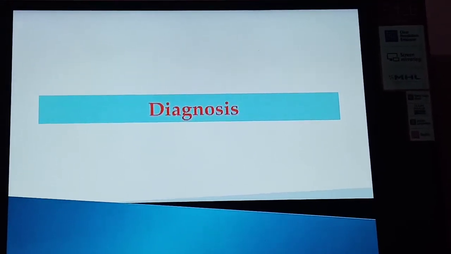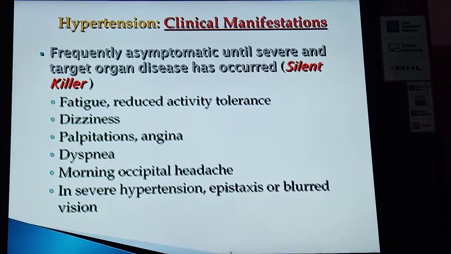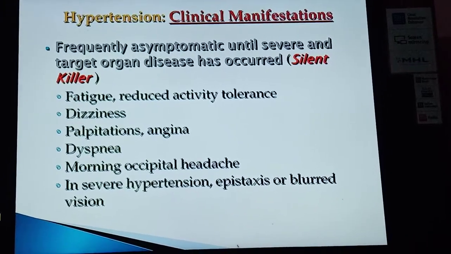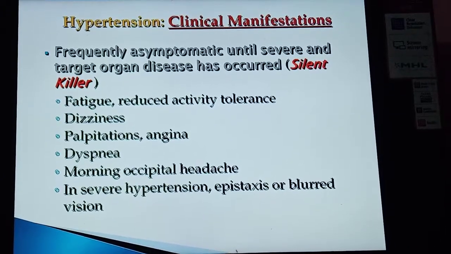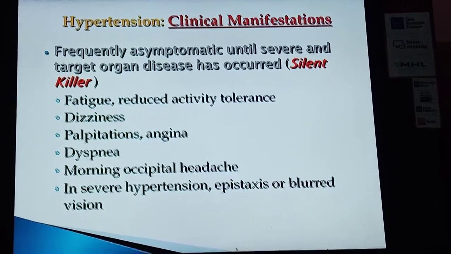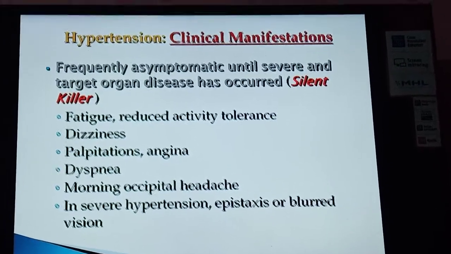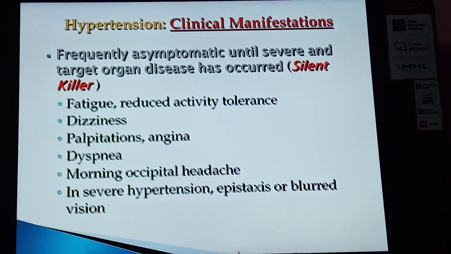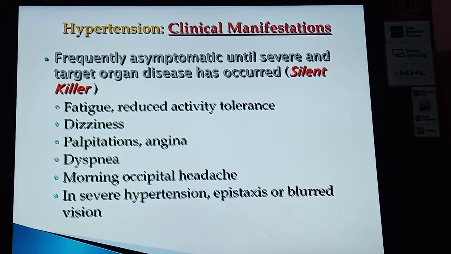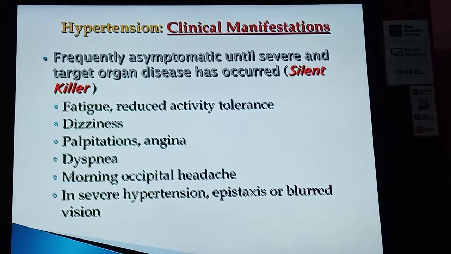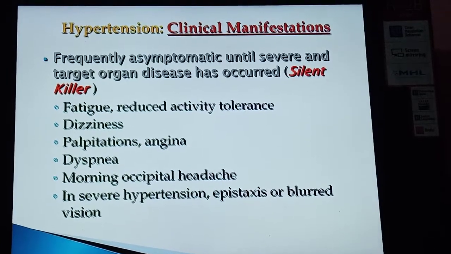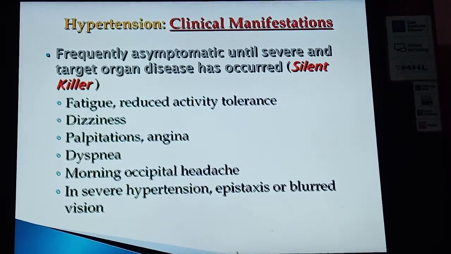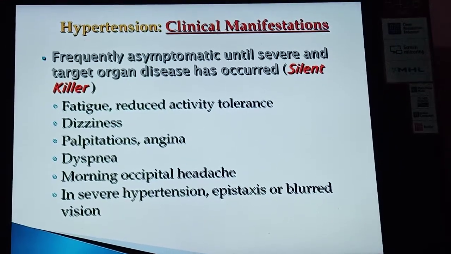Now the diagnosis. Frequently the clinical manifestation of hypertension is usually asymptomatic until severe target organ disease has occurred. So it is also known as the silent killer. The clinical manifestation may be fatigue, reduced activity tolerance, dizziness, palpitation, angina, dyspnea, morning occipital headache. In severe hypertension, epistaxis or blurring of vision may occur.